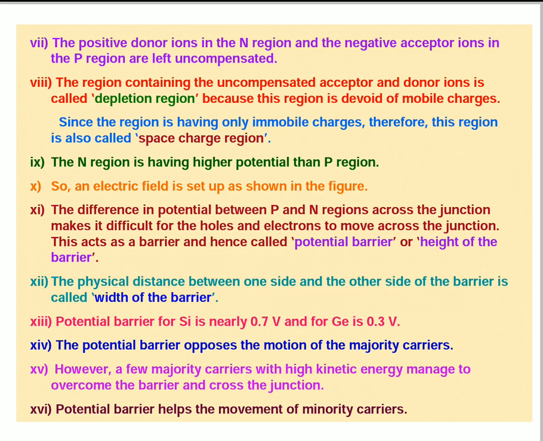The physical distance between one side and the other side of the barrier is called the width of the barrier. Potential barrier for silicon is nearly 0.7 volts and for germanium is 0.3 volts. The potential barrier opposes the motion of the majority charge carriers. However, a few majority carriers with high kinetic energy manage to overcome the barrier and cross the junction.